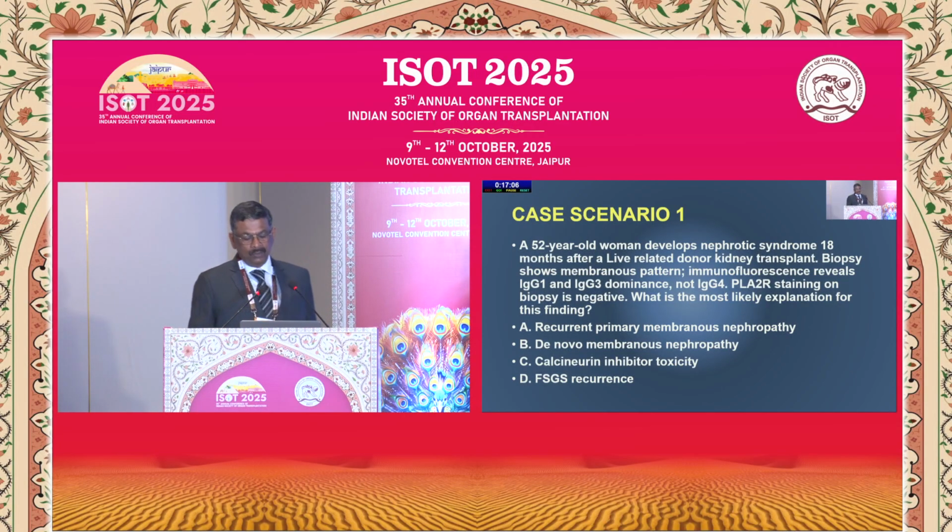So what can be the most likely explanation for this finding? It can be a recurrent primary membranous, it can be a de novo membranous, CNI toxicity, or FSGS recurrence. Just keep the answer in your mind.